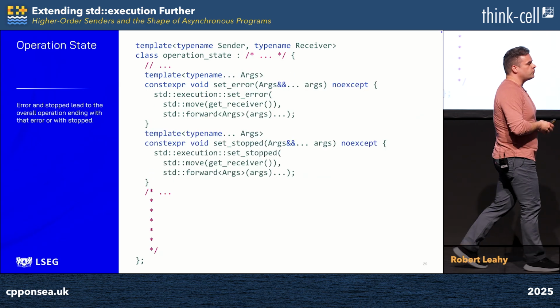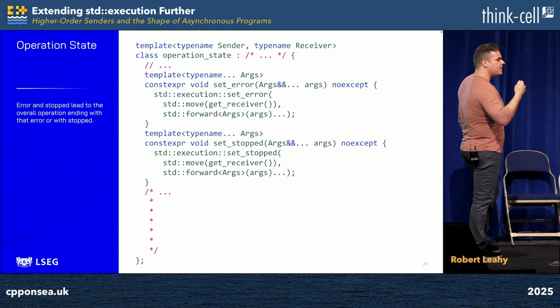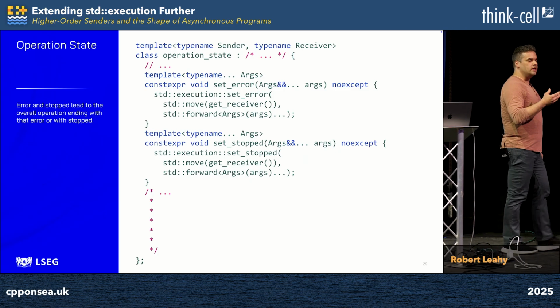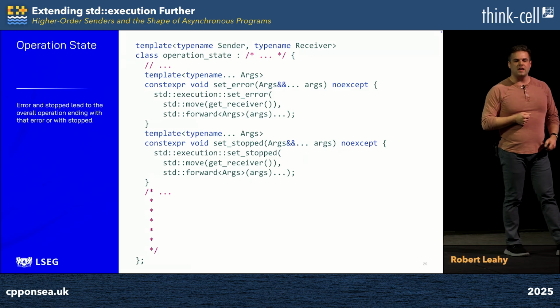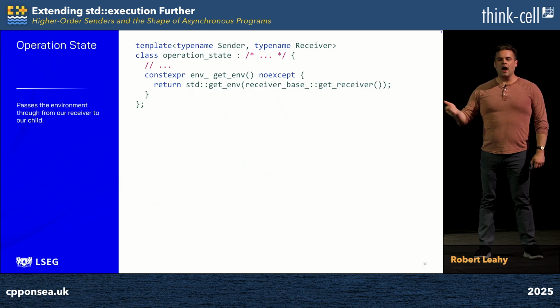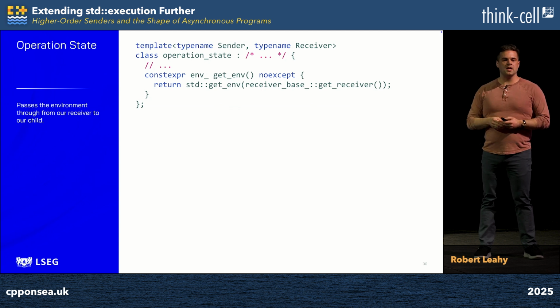It would be inappropriate for us to continue looping when the body of the loop requests to be stopped or fails, and so we simply pass this through to our receiver, ending the overall asynchronous execution. The only element of the receiver's interface we haven't addressed yet is, of course, getEnv, and so we simply return the environment associated with our receiver, transitively parameterizing our child on the same parameters we received from our receiver. This actually completes the operation state of repeat.